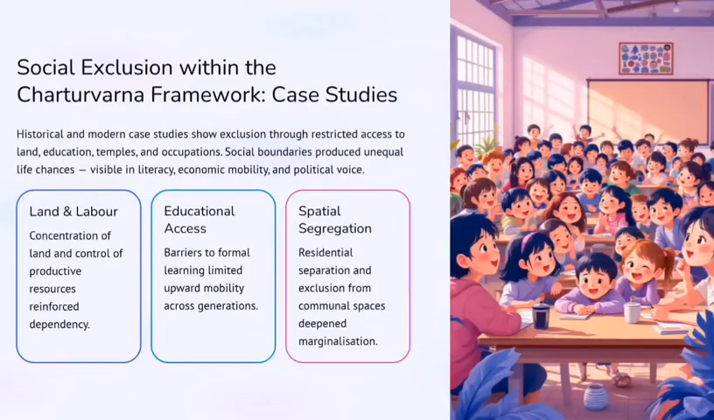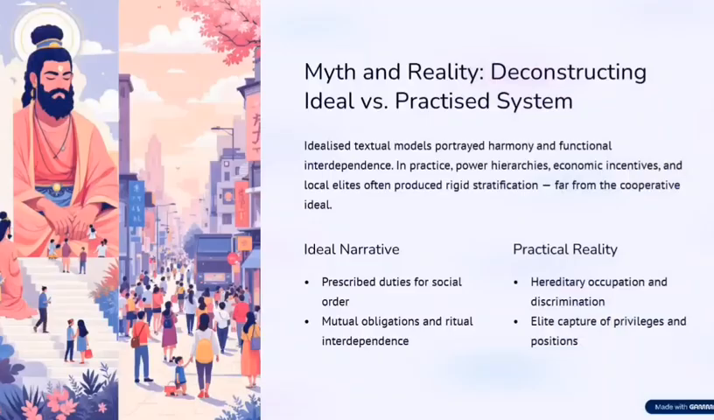Then, what were the problems of this Varna system in ancient times? First, land ownership of the people in the society. Most of the upper Varnas have land ownership and the lower Varnas do not have ownership of the land. They are mostly the laborers of those lands. Then educational access. The lower Varnas do not have permission or access to formal education in the society. Only the upper Varnas have access to the educational system.